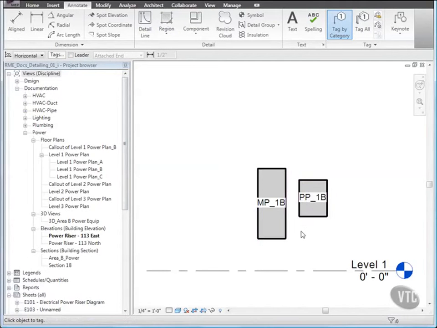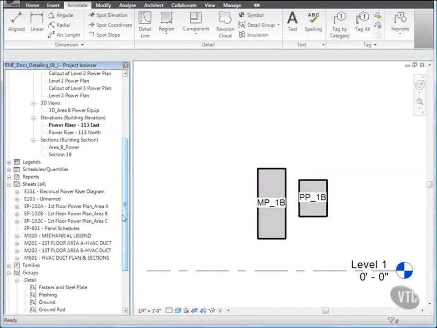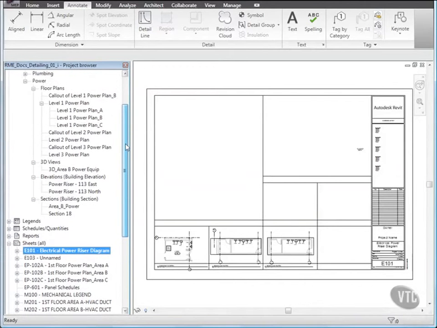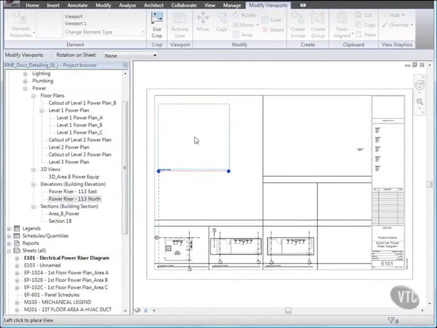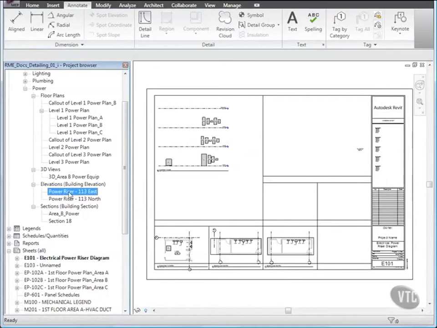Next, we'll place views on a sheet. In the project browser, under Sheets, open the view E101 Electrical Power Riser Diagram. Then, drag the view Power Riser 113 North Elevation from the project browser to the empty area in the upper left of the sheet. Place Power Riser 113 East on the sheet as shown.